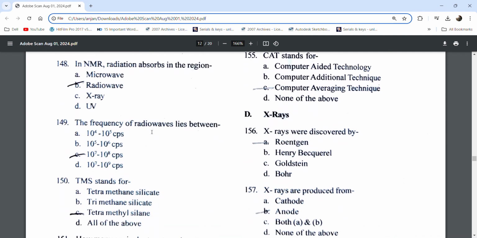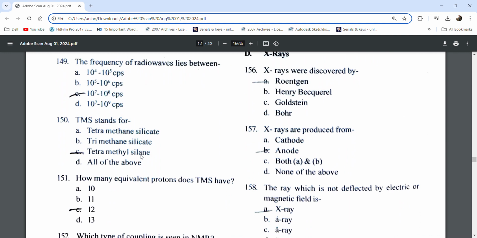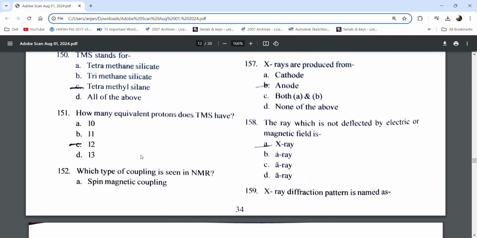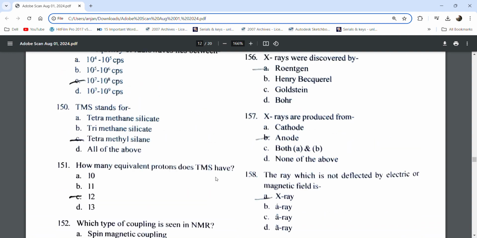NMR radiation is observed in the radio wave region. The frequency of radio waves lies between 10^7 to 10^8 CPS. TMS stands for tetramethylsilane. How many equivalent protons does TMS have? 12. Which type of coupling is seen in NMR?